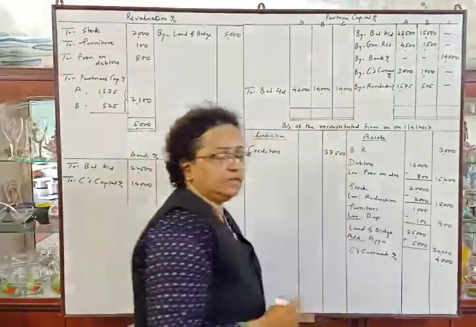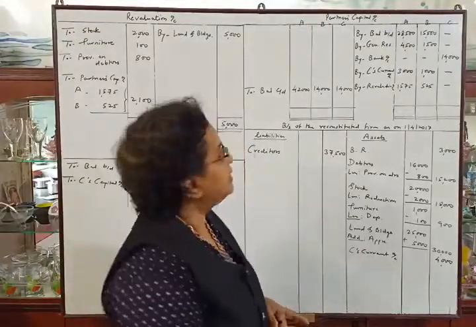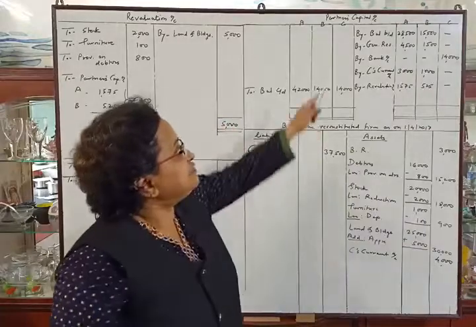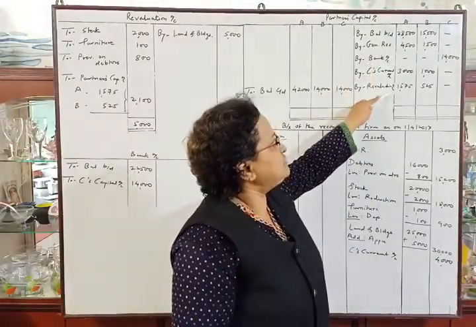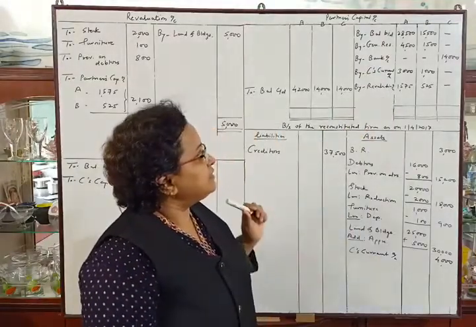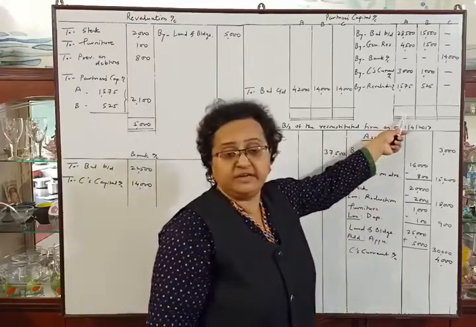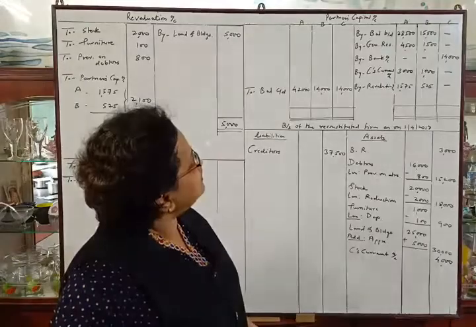Okay. Now we will tally A's capital account. Make the total of the credit side of A's capital, that is 28,500 plus 4,500 plus 3,000 plus 1,575, and the total we will write here as it is the higher amount.